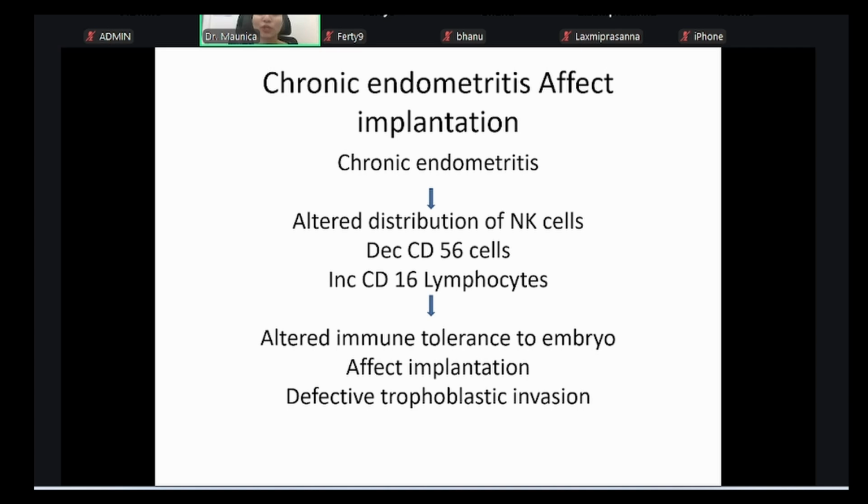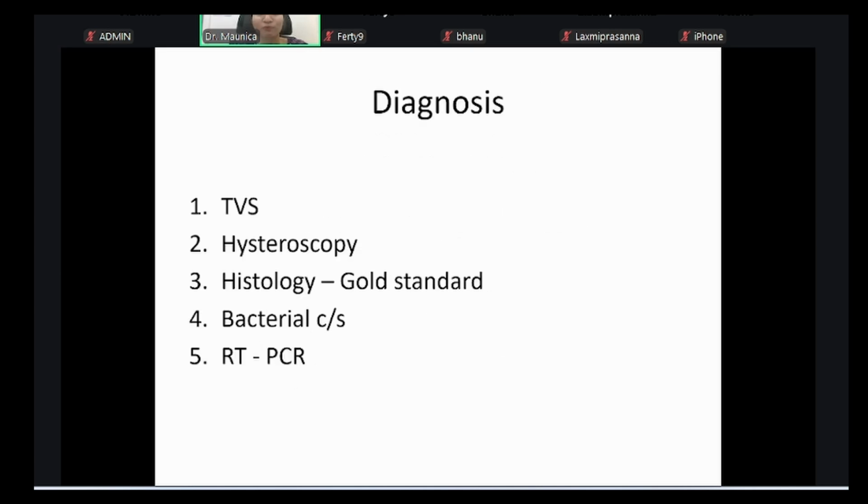That is all immunology. It is a very deep subject, and I will not go deep into it. So that is why they say chronic endometritis is somewhere affecting the natural killer cell milieu, which is supposed to be favorable. It is not being favorable, and it can affect the implantation of the embryo.